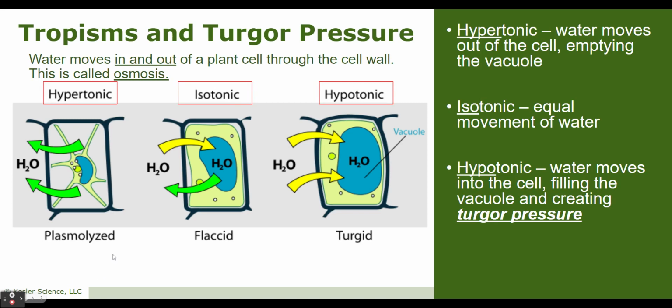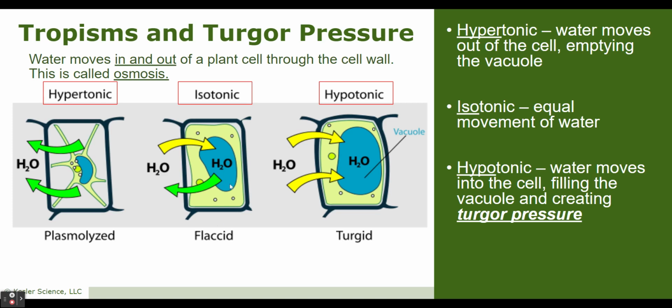So we're thinking about osmosis. This is the water moving in and out of a plant cell through the cell wall, right? So we have hypertonic. This is when water moves out of the cell and empties that vacuole. We have isotonic. This is the equal movement of water in and out of the cell.